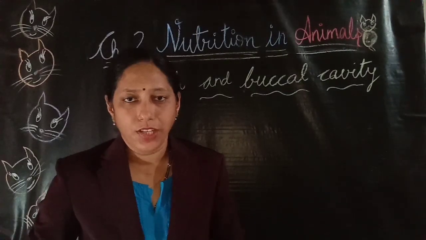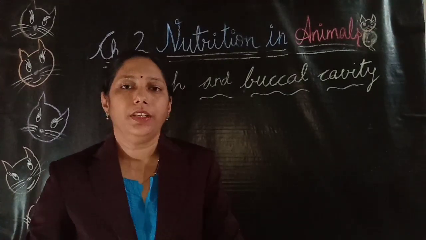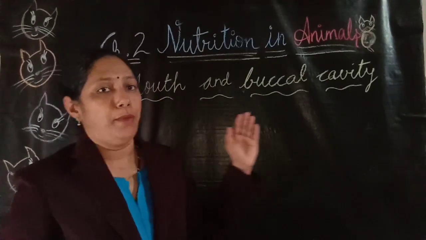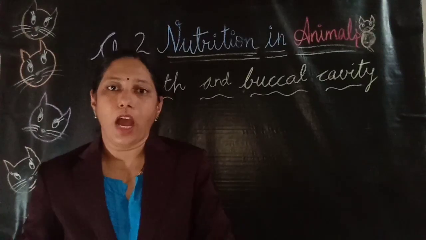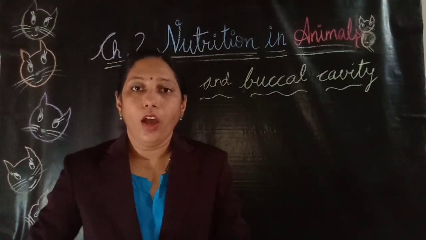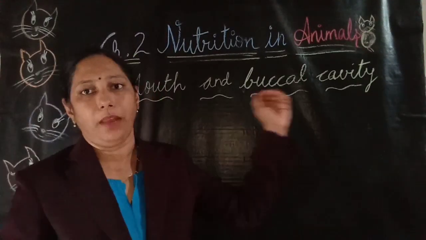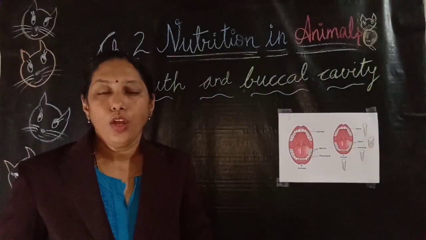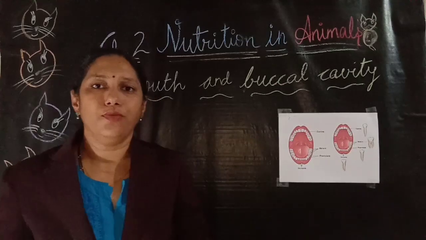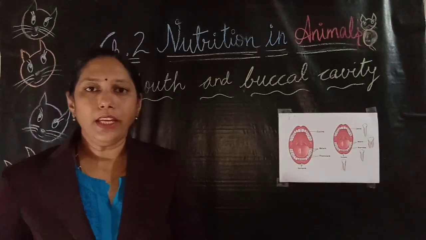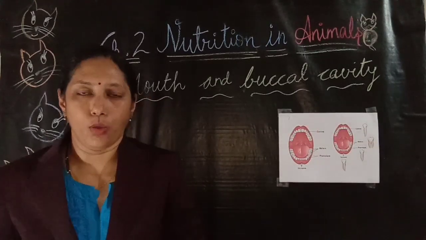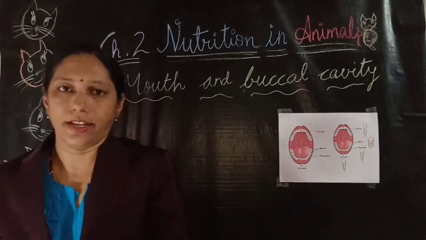Now we will see how digestion occurs in the different compartments of digestive tract. We will start with mouth and buccal cavity. But before we see how digestion takes place in this area, we will learn more about this mouth and buccal cavity. You all know what is ingestion. Ingestion is the process of taking food in the body. When any human being takes the food and this food enters the mouth, the mechanical digestion starts.